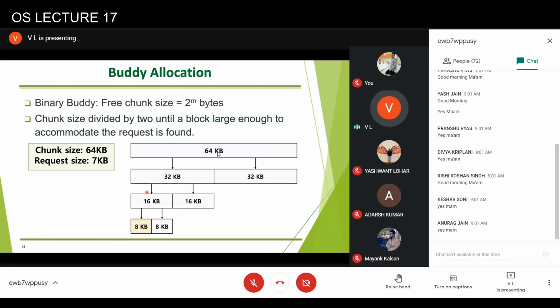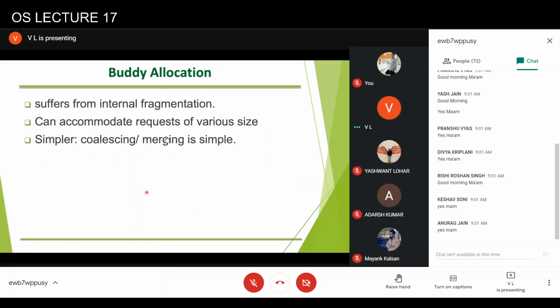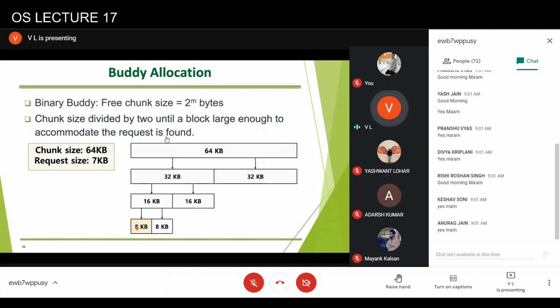So here the allocation and deallocation becomes faster because the merging becomes easier. So basically maintenance of the list becomes easier, and it can still accommodate variable size partitions. So if the requests are of different sizes, which is more likely in case of any program, then it can be accommodated easily. But the main problem would be internal fragmentation. For example, in this particular case, because 7 KB are actually used, the internal fragmentation is equal to 1 KB.